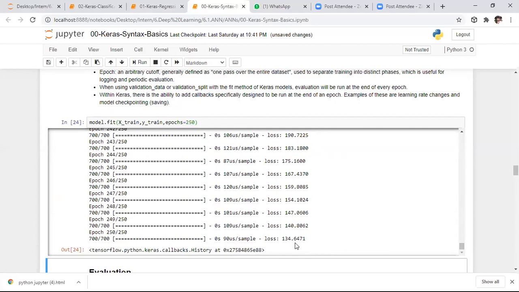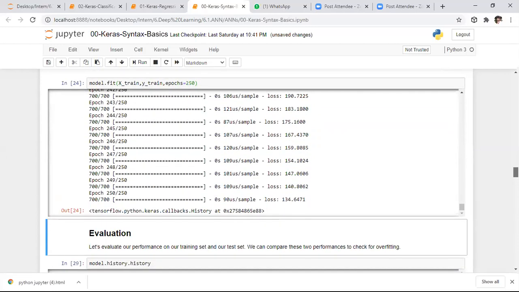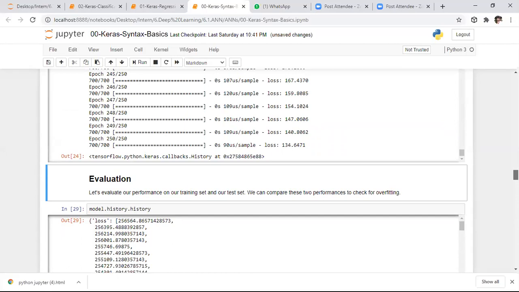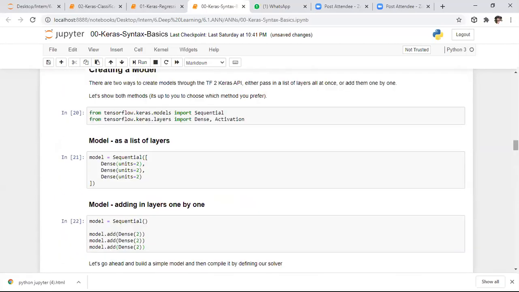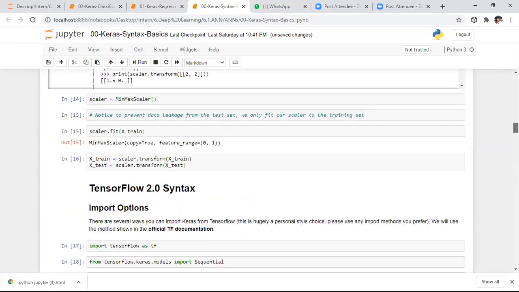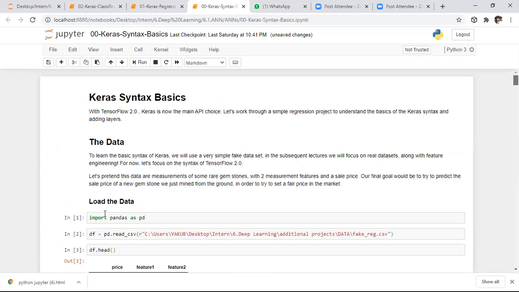Here we might have some confusion: what exactly is this mean squared error? You might have that kind of question, so I will explain it in a very simple manner. Let us begin. Here is our data set. In this data set, what we need to predict is the price. We need to predict this price finally.